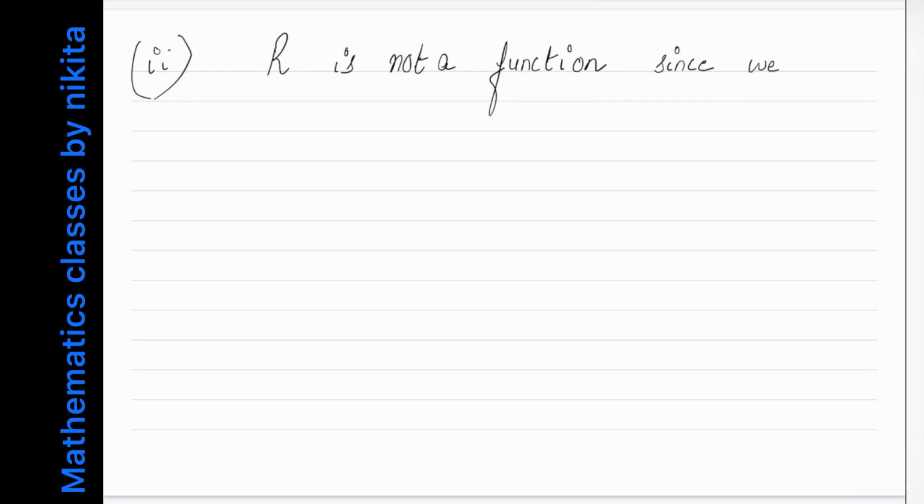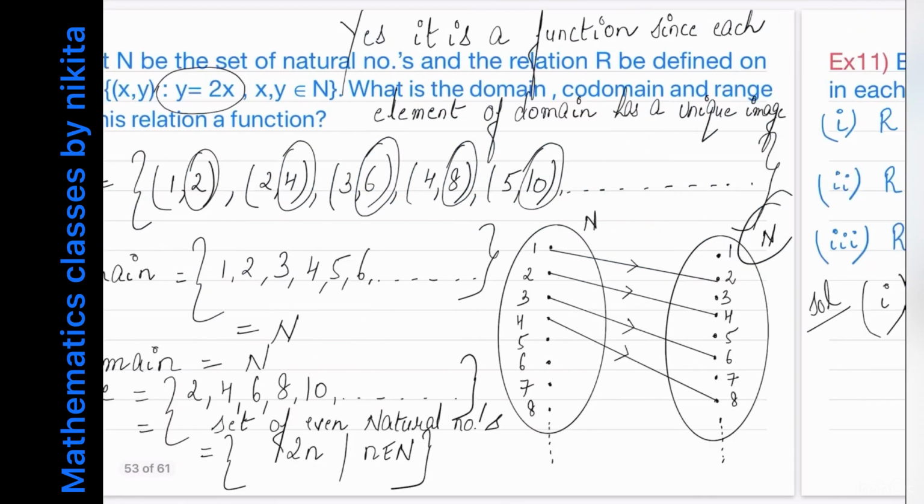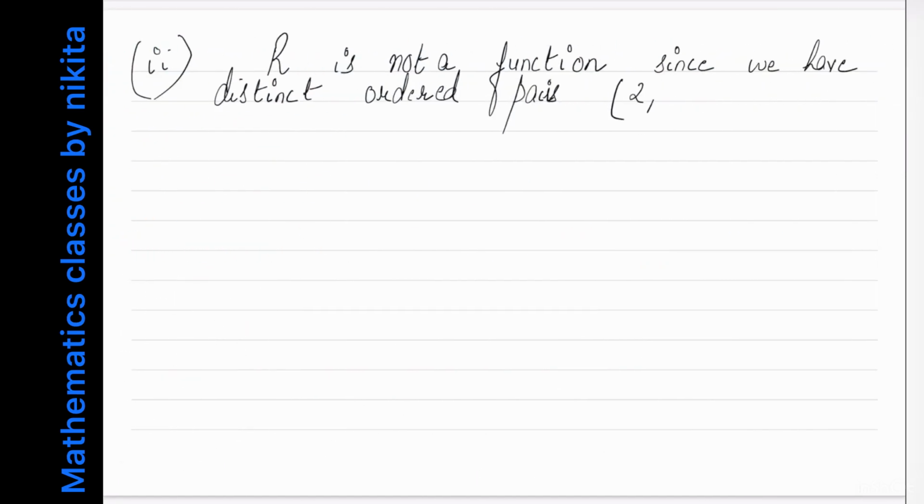So therefore I will write that in part 2, the relation R is not a function, since we have distinct ordered pairs, the ordered pairs are (2, 2) and (2, 4), having the same first element.